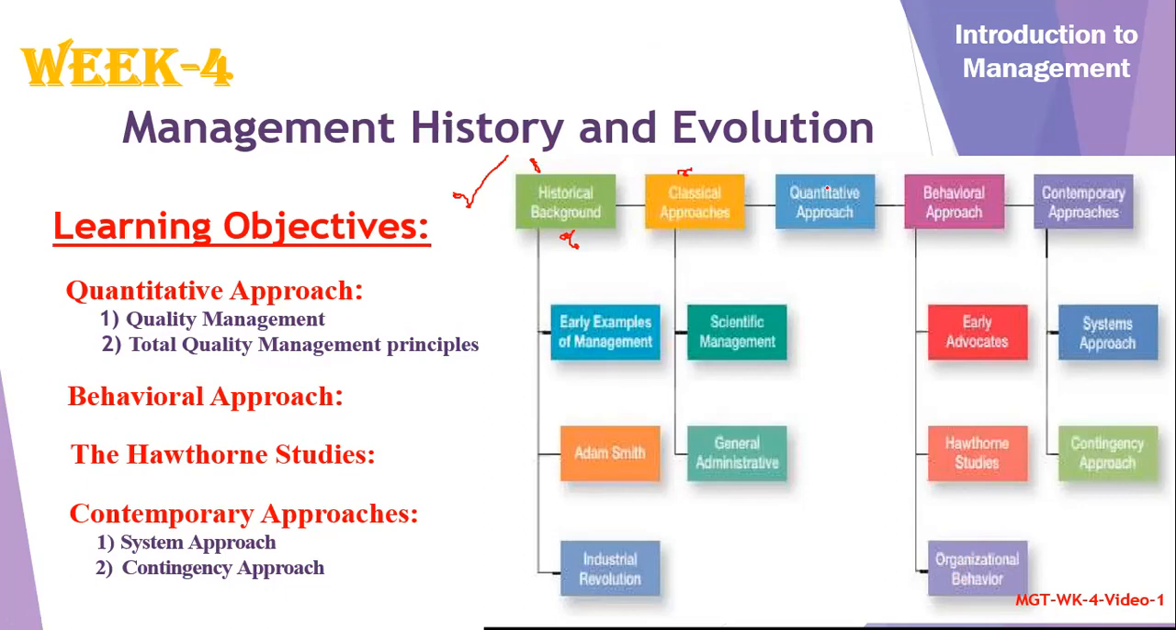Now, what we have to find out about the quantitative approach, this is what we have to study in the 4th week. The 3rd one is about historical background and classical approaches. In the historical part, we discussed early management examples like Asian management, the pyramids of Egypt, Adam Smith's concept, and the industrial revolution. This is what we studied in the 3rd week, or 3rd chapter.